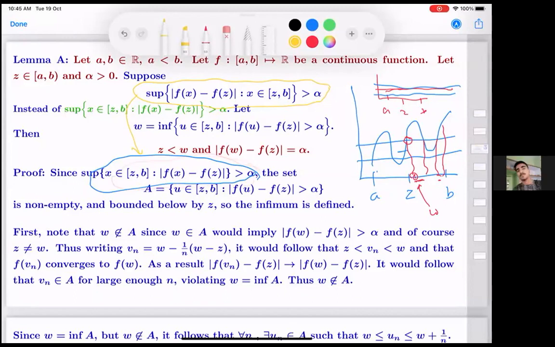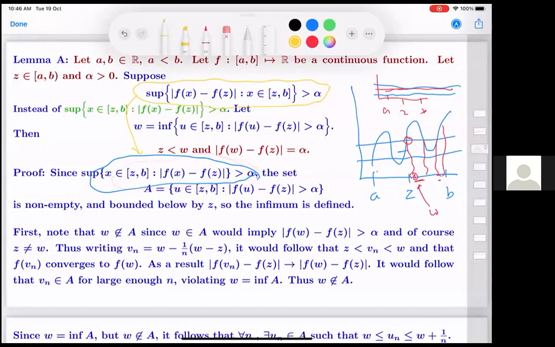Sir, by epsilon, do you mean alpha? Yeah. f(w) minus f(z) will be bigger than alpha. And now you write v_n to be w minus 1 over n, so you approximate w slightly from below.